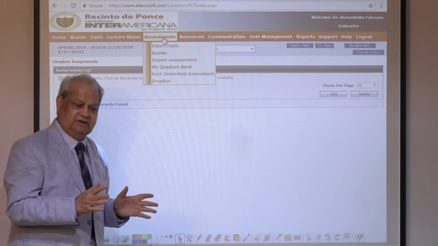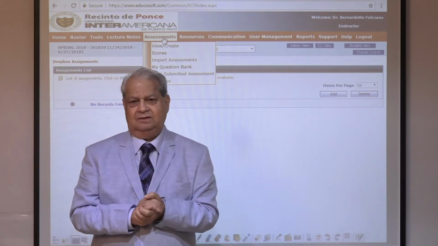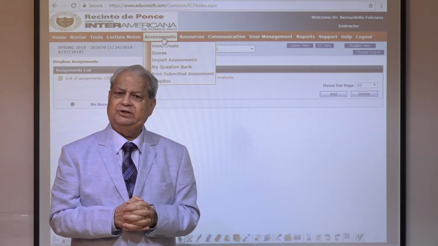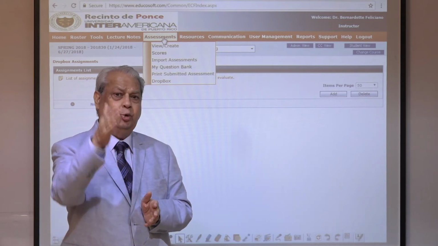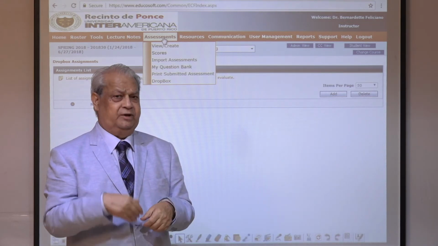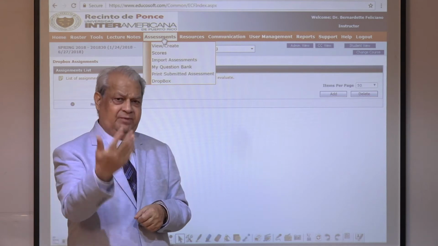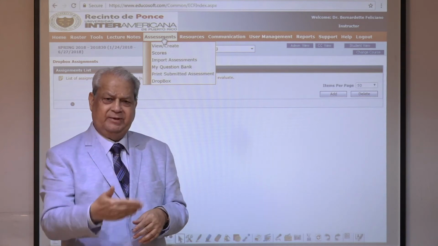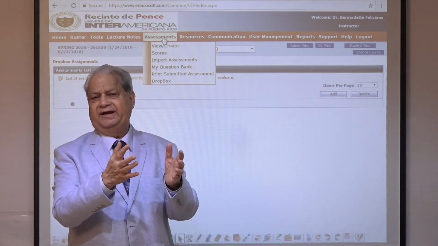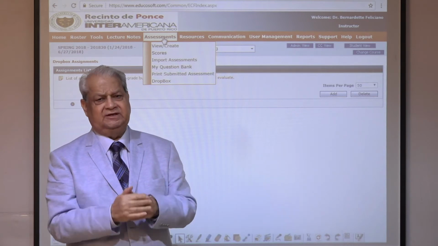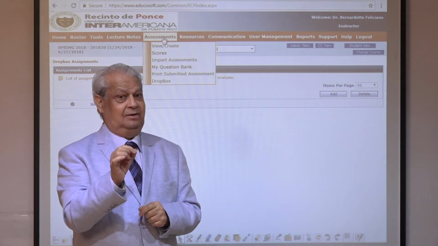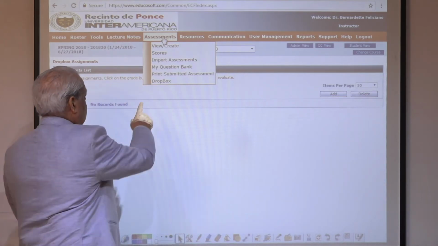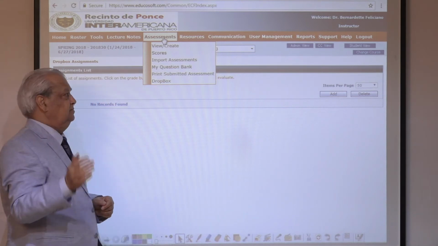Dropbox is a feature for writing assignments. Especially in English and language courses, you can assign a student an essay to write, and you have the rubric built in to grade the essay. So you give an announcement for this, they complete the essay online, all the essays are compiled, you grade them student by student, and scores are added to the grade book and so on. A lot of automatic features, except the actual grading. Everything else is automated. So that is Dropbox, not concerned with mathematics alone, but many other subjects.